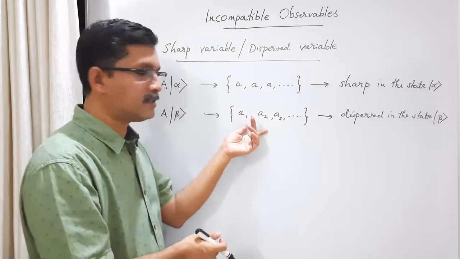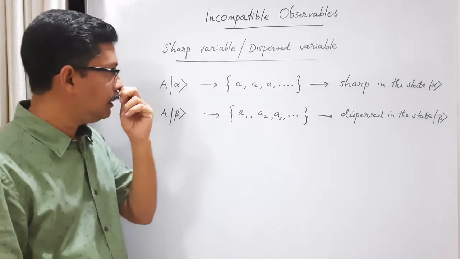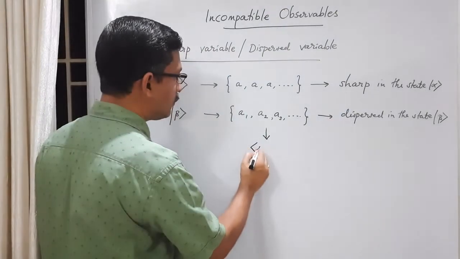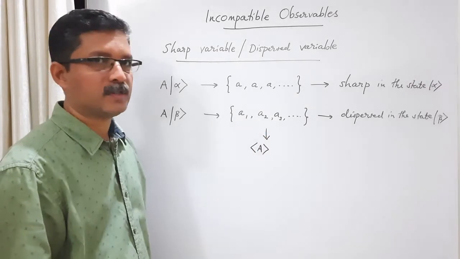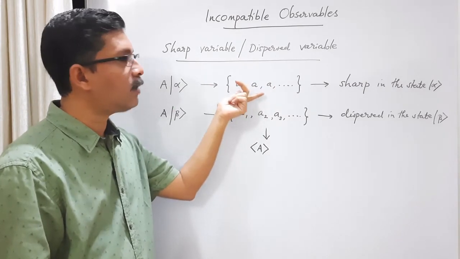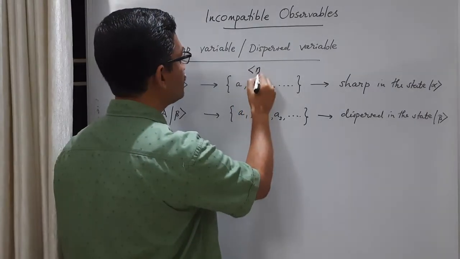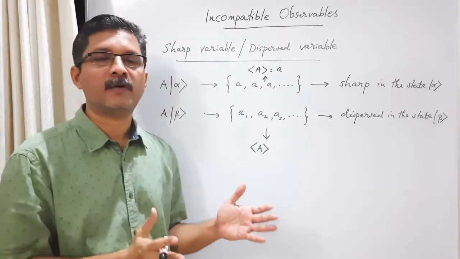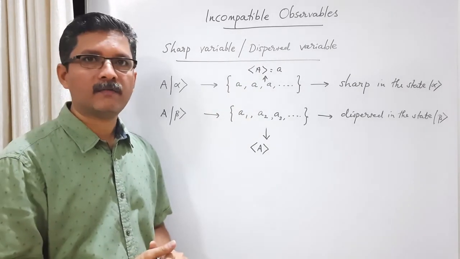Now consider this case. When a physical quantity is dispersed in a particular state, we can find the average of the physical quantity, right? We can find the average of a large number of measurements. Here also we can find the average, but since all the individual trials give the same eigenvalue, the average will be sharp. In this case the average will be the same as A. You make 10 trials, in each trial you get the same value A. You take the average, you get the same value A. Or the expectation value is equal to the eigenvalue in this case.